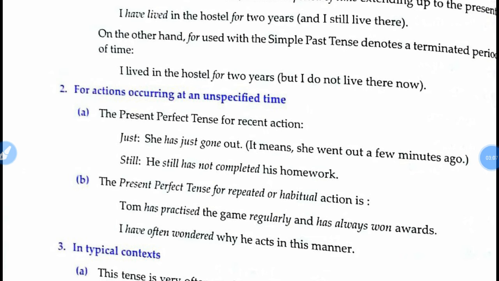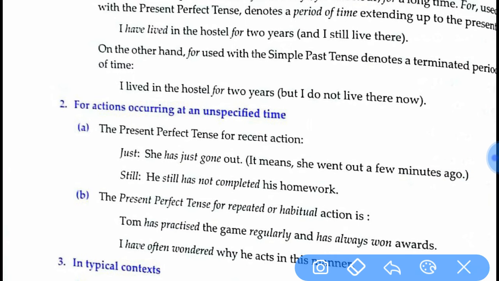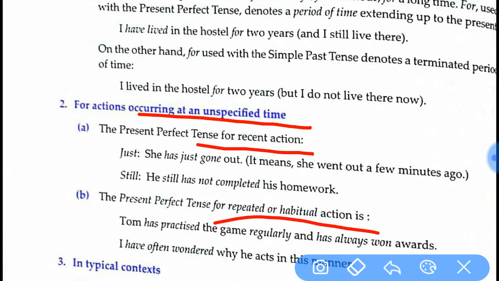For actions occurring at an unspecified time. So first, action occurring at an unspecified time. The first one is for recent action, and the second one is repeated habitual actions. So we have here, first, just and still for a recent action. She has just gone out. She has just finished her work. Or still: he still has not completed. He still has not come. They still have not done the homework. So we can use the plural have and the singular has, and this also is in the form of a perfect tense.